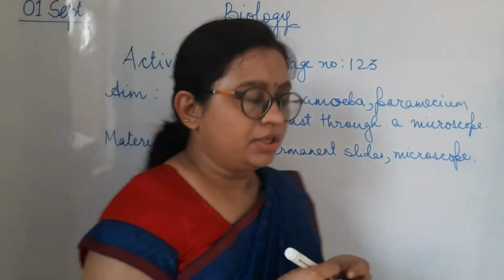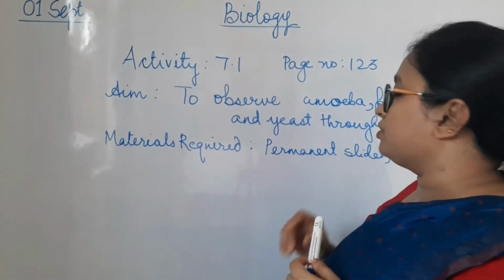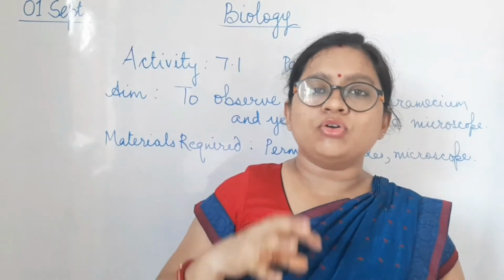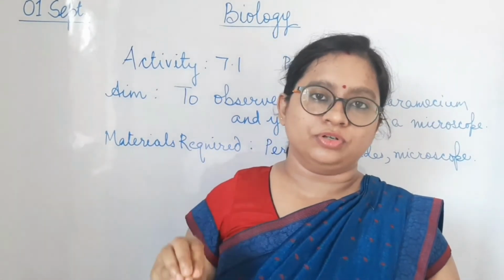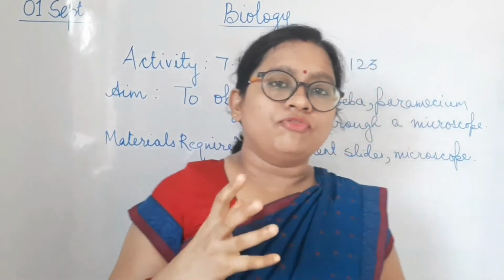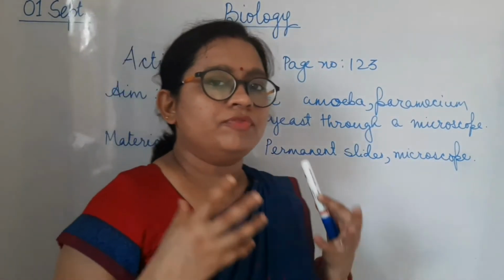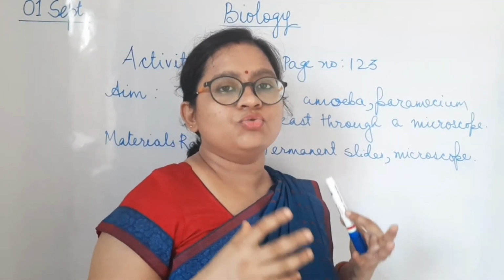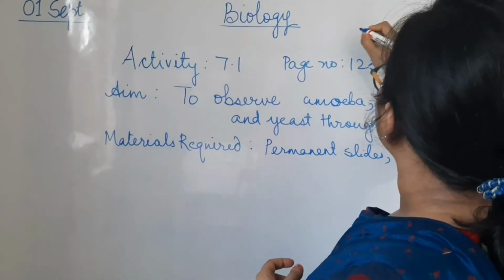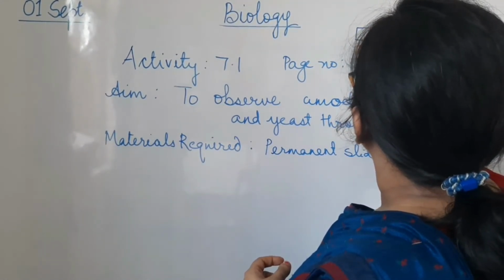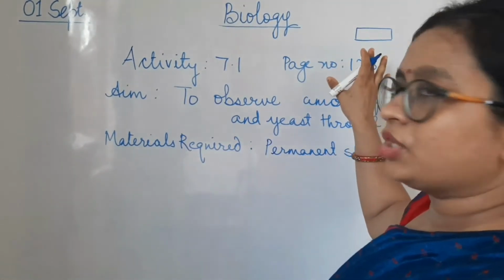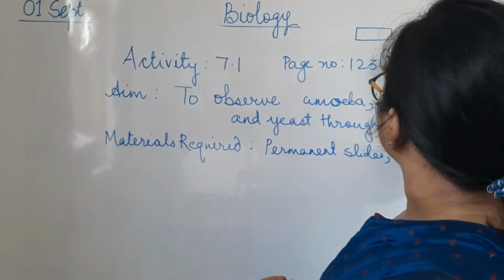Now, I have written down permanent slides. What are permanent slides? If we have to look at something under a microscope, you cannot just put the thing under the microscope and observe it. You have to prepare a slide. How a slide is made, I will discuss. For example, to observe an onion peel cell, which is a very common experiment, you require a glass slide, roughly this shape and size, and a cover slip.